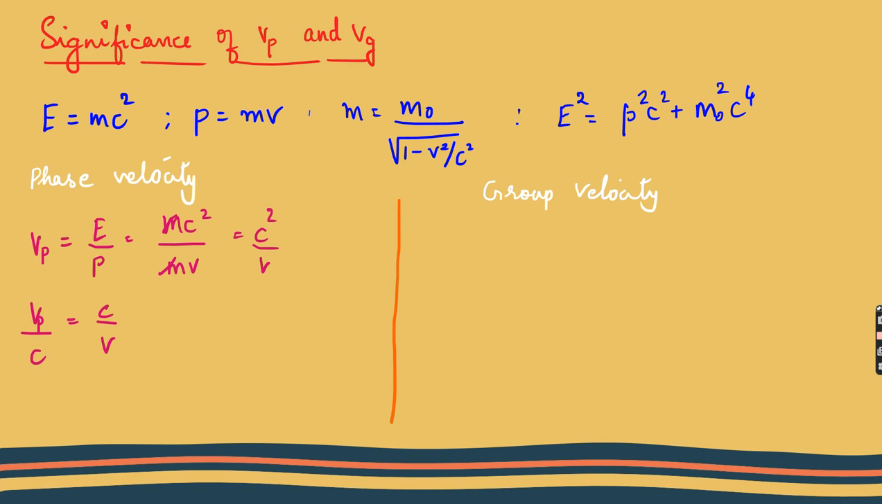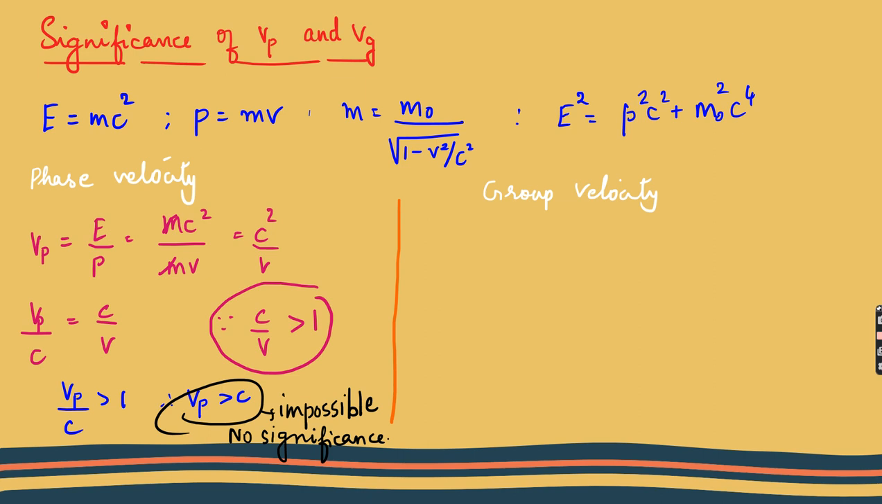Now c is 3 into 10 power 8. And obviously our particle's velocity will be lesser than the velocity of light. So this ratio c by v will always be greater than 1, because the denominator will always be lesser than c. So I can say that Vp by c will be greater than 1, which says that Vp is greater than c. Can any velocity be greater than the velocity of light till now? No. So it is impossible. So this phase velocity has no significance on our particle velocity.